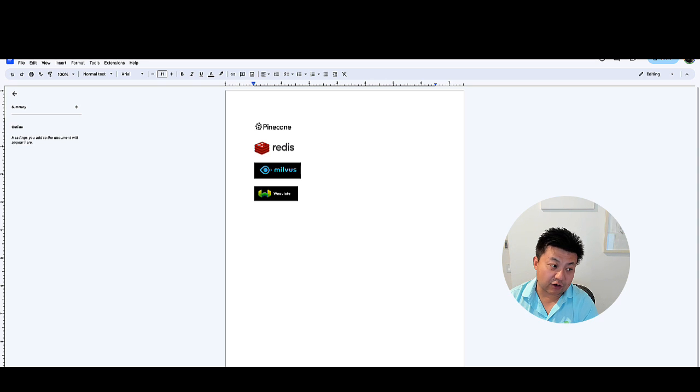Last but not least, you can also use Weaviate. It's very similar to Pinecone and Milvus, but the query seems to be flexible, and especially if you're already familiar with GraphQL, I would definitely recommend this option. If you guys want me to cover each of the vector databases in terms of architectures, technologies, and details, leave a comment below, and we can do an episode.